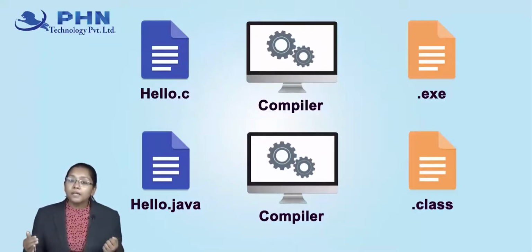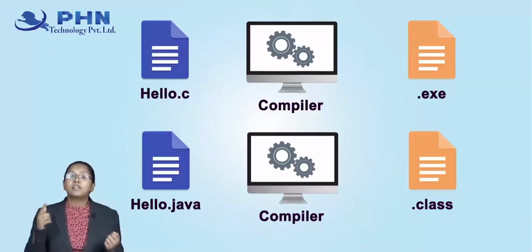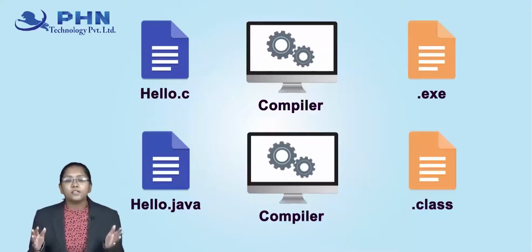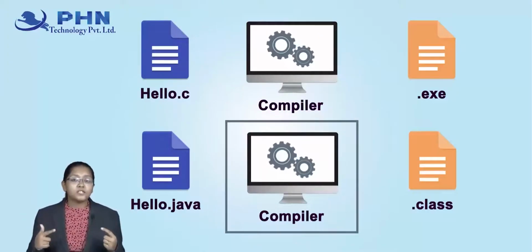No, because this .exe file is platform dependent. It cannot support both the OS, that is Windows and Linux, but this .class file can. Therefore we say that Java is platform independent.